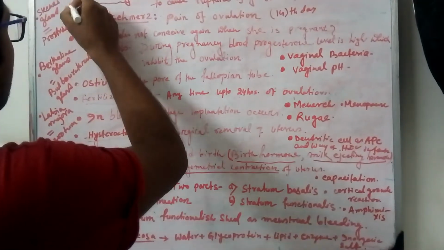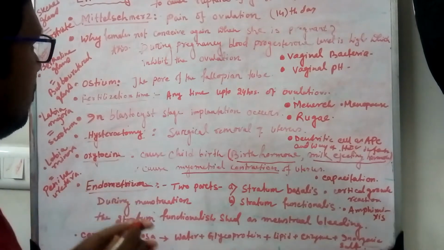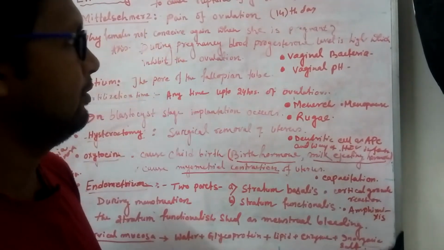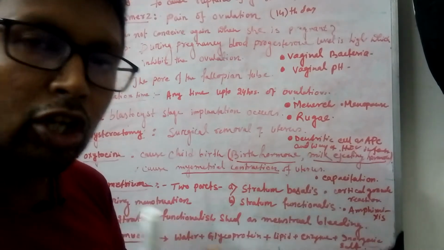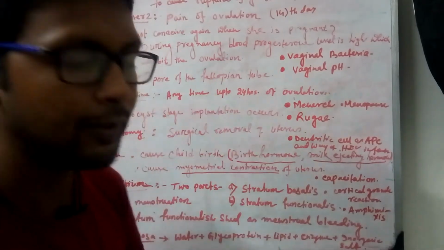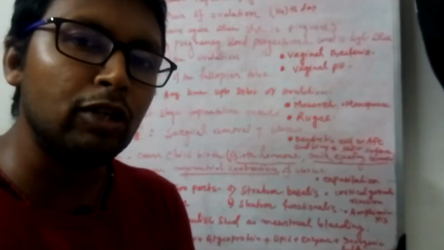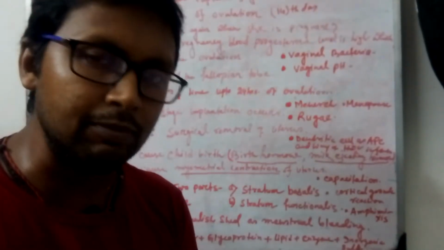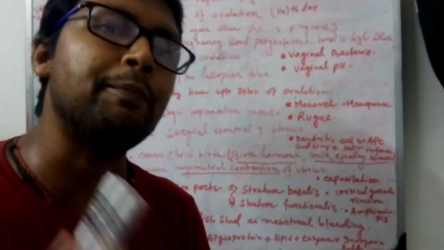Now the question is, why does a female not conceive again when she is pregnant? Is it possible that a pregnant woman becomes pregnant again?